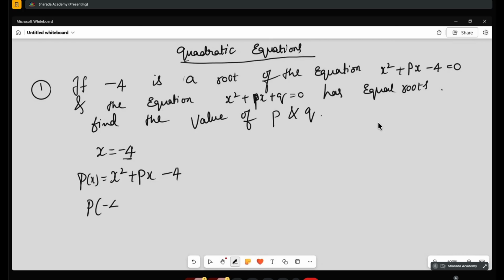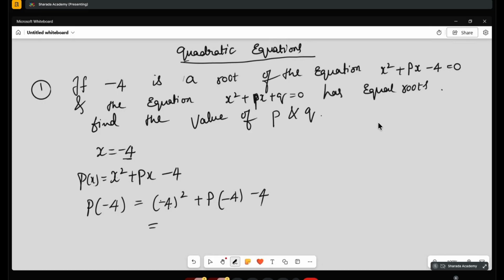P of minus 4 is equal to x square is minus 4 whole square plus p into minus 4. So minus 4 whole square is what?